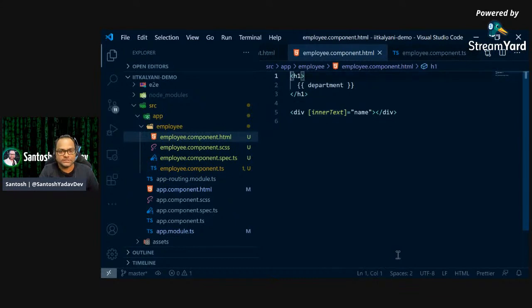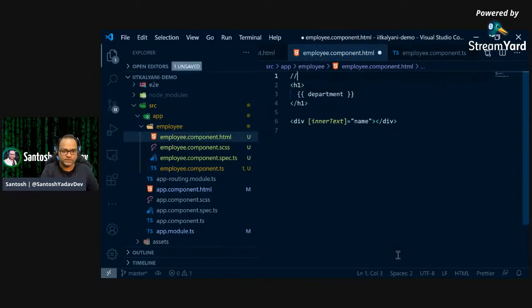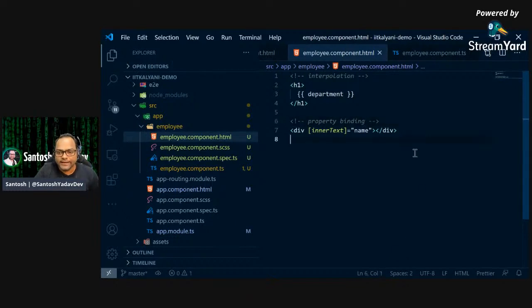So this is, I'll just write here. So this is interpolation, and this is your property binding. And the next thing, right?